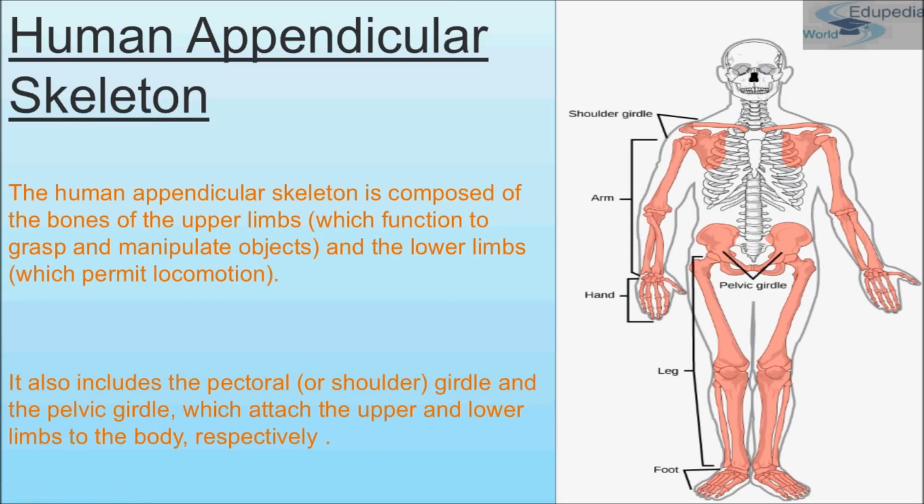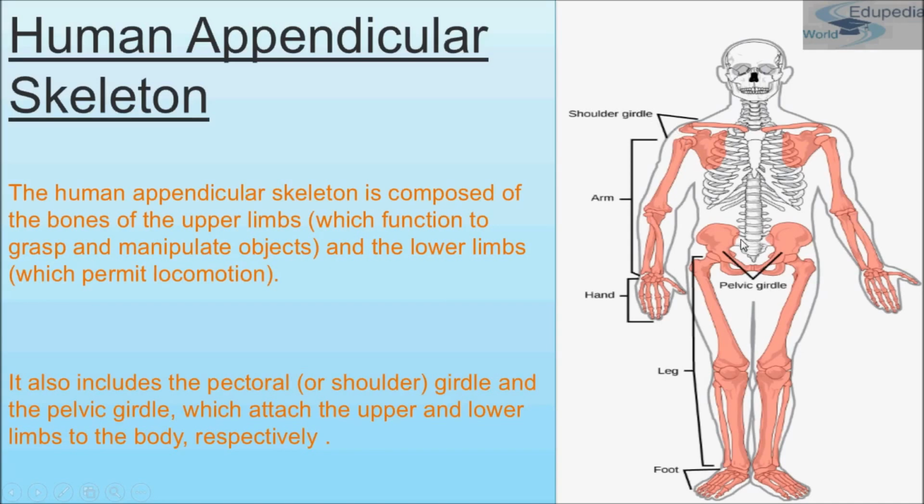The human appendicular skeleton is composed of the bones of the upper limbs, which function to grasp and manipulate objects, and the lower limbs, which permit locomotion. It includes the pelvic and pectoral girdles. See, this shoulder girdle is known as the pectoral girdle, and this is the pelvic girdle.